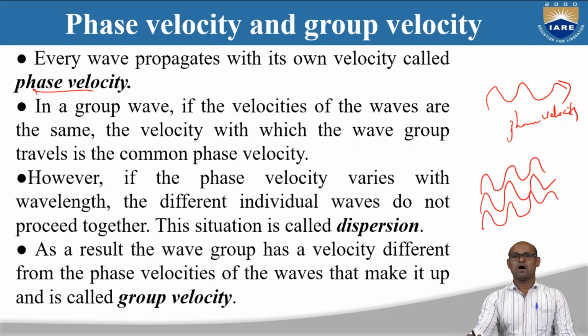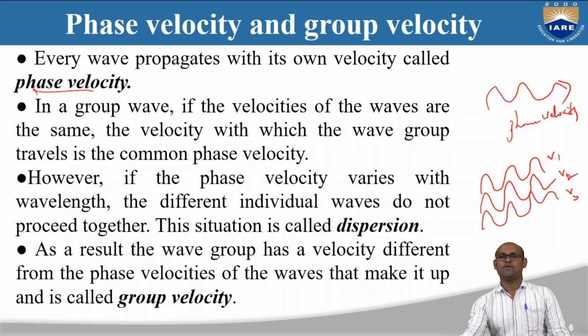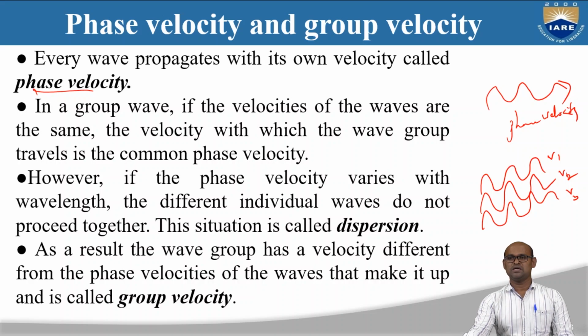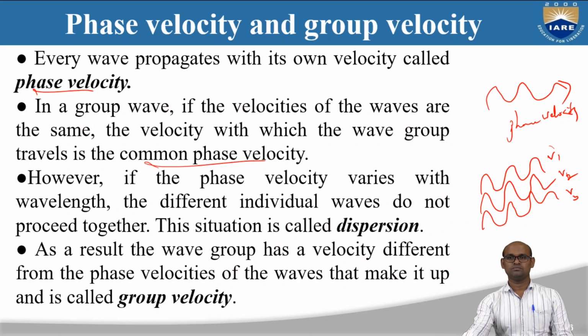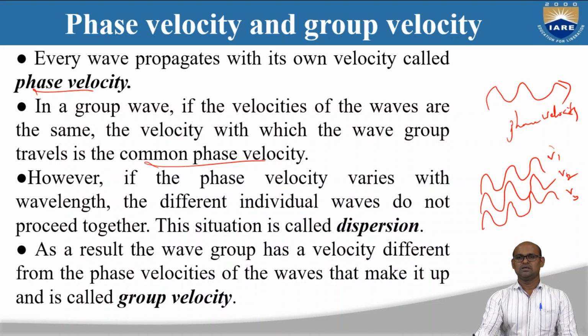If all the waves of the wave group have the same velocities, v1 equal to v2 equal to v3, then the wave group is going to travel with a common phase velocity.